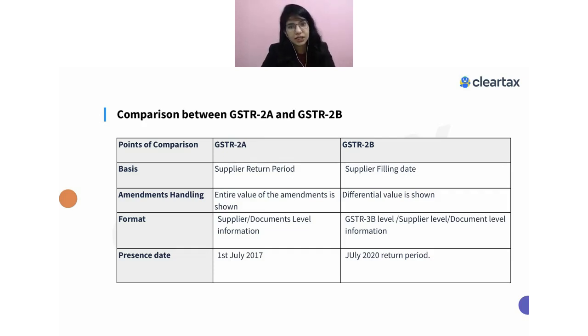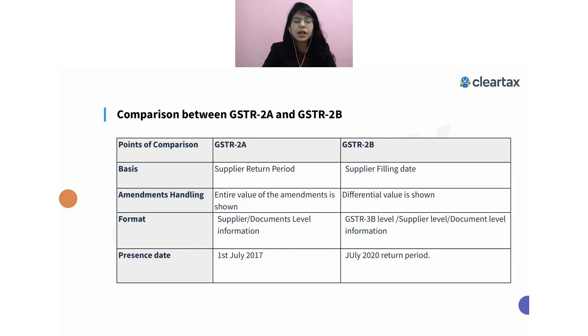But when we talk about GSTR 2B, the government also creates a small summary for us, which talks about ITC available, ITC ineligible, and all that. There, in 2B, they will just take the differential amount. Let's say it was a compliant case: in the month of March they will take 1 lakh rupees, and in the later month, they will only take the differential amount, which is 1,20,000 minus 1 lakh rupees, which means only 20,000 in the summary which they have computed in the GSTR 2B form. That is how these amendments are handled when we look into our 2A or 2B.